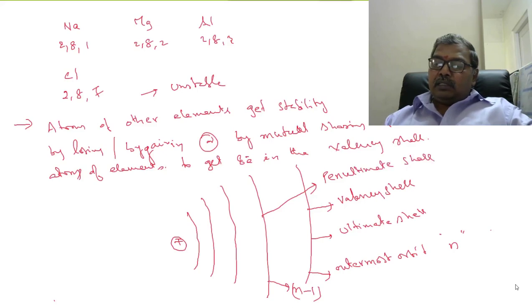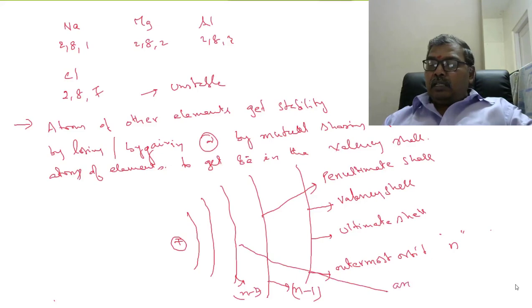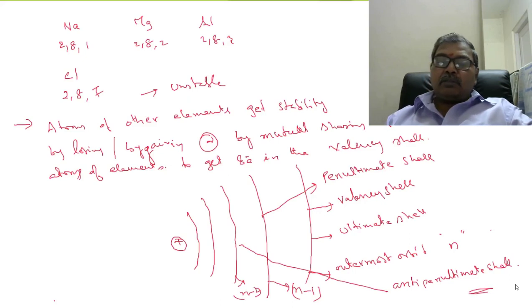And this is N minus 2, the anti-penultimate shell. Clear? You studied this in the periodic table and atomic structure also.